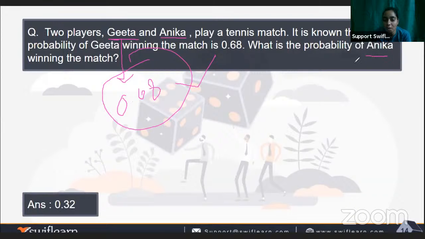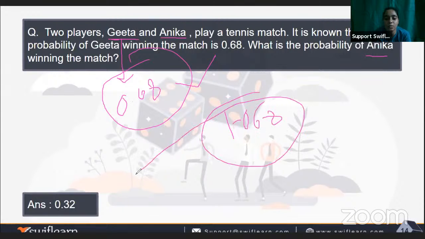So when we subtract it from 1, it will be 0.32. Now you will ask, ma'am, how can you predict that? That is very easy. When the probabilities of two events add up to 1, for the two persons playing the match, the probability of winning of both of them, not at exactly the same time but at different times, will be equal to 1.